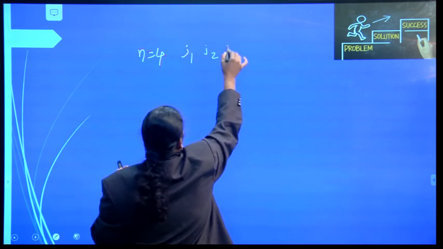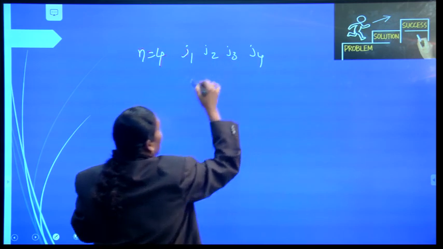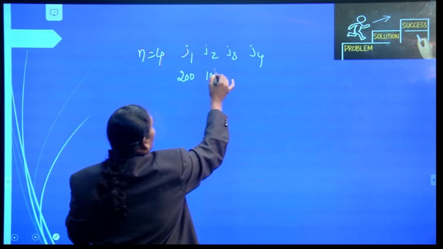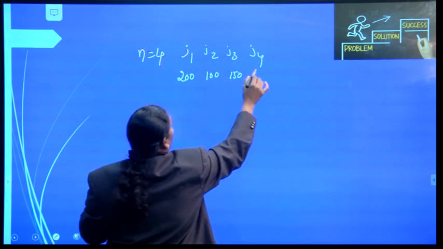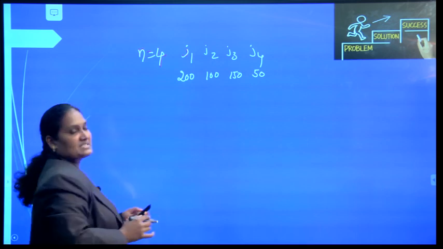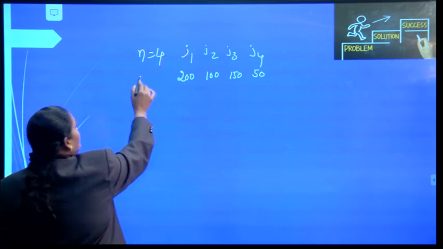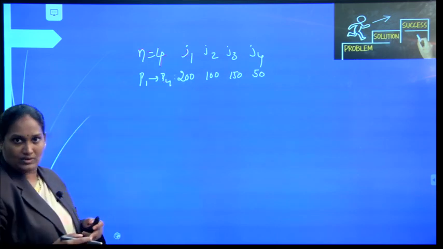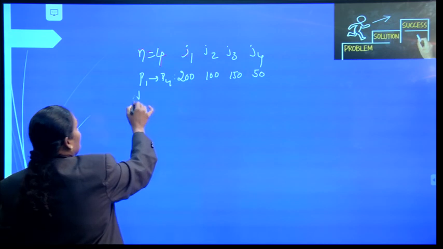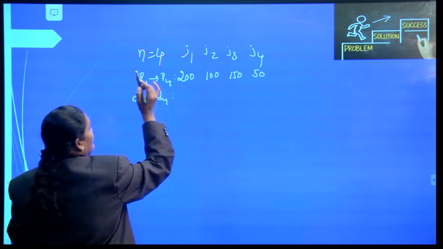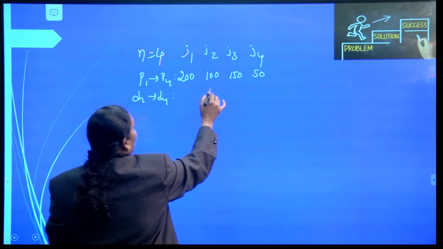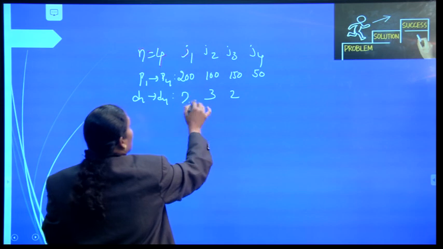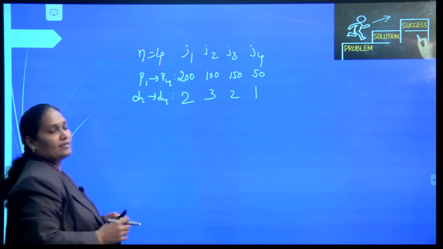The jobs are represented as J1, J2, J3 and J4, and here I am going to represent their profits P1 to P4 as 200, 100, 150 and 50, and their deadlines are 3, 2, 2 and 1.